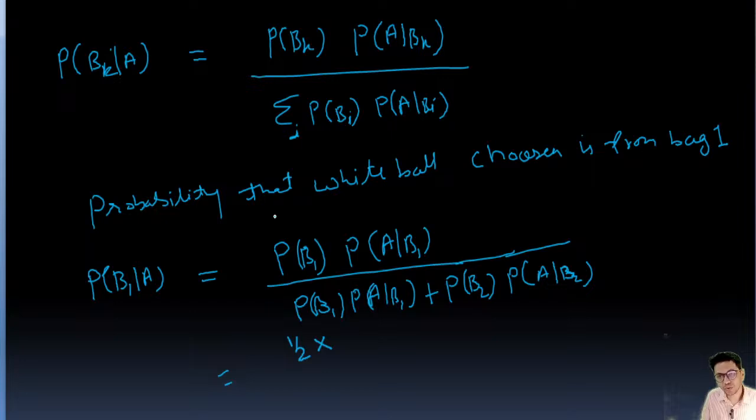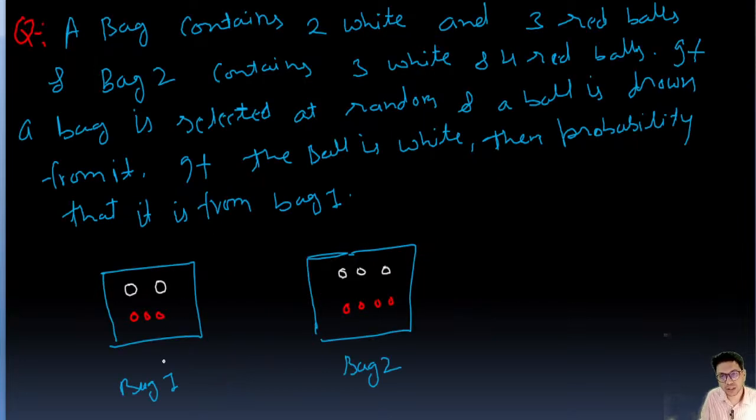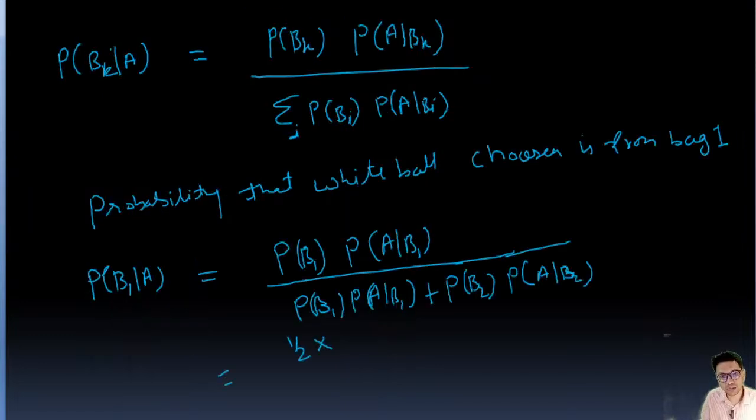So we know this here, right? Because in bag 1, how many balls are there? 5. And getting white ball means total favorable number of events are 2, and total events are 5, right? So this is going to be 2 by 5. So probability of getting white ball from bag B1 is going to be 2 by 5. Very important, guys, understand that. Okay, this is probability of getting white ball from bag one, right?